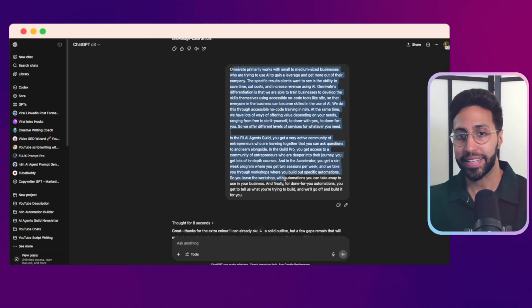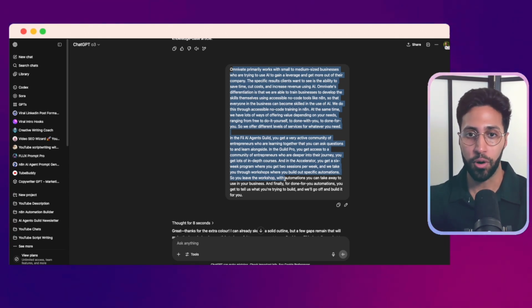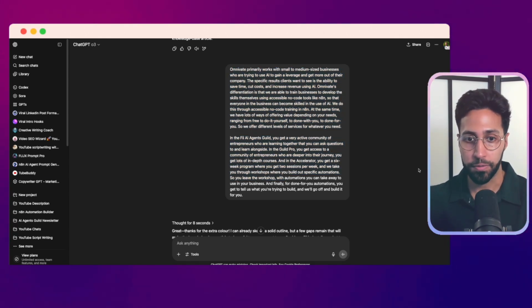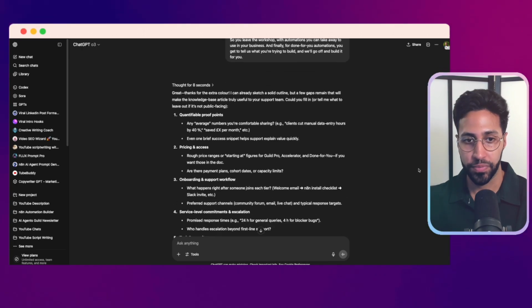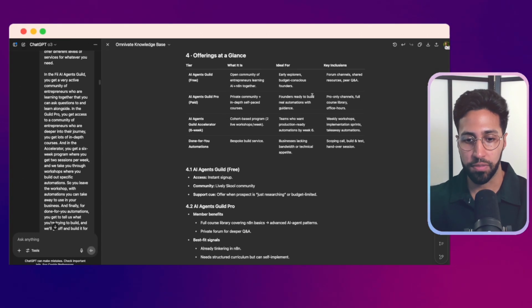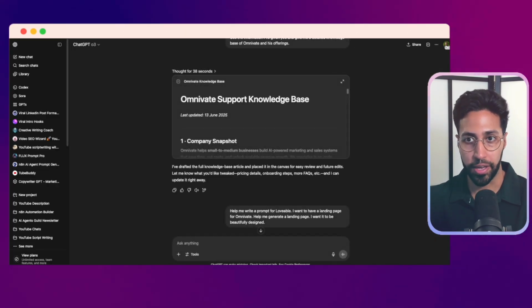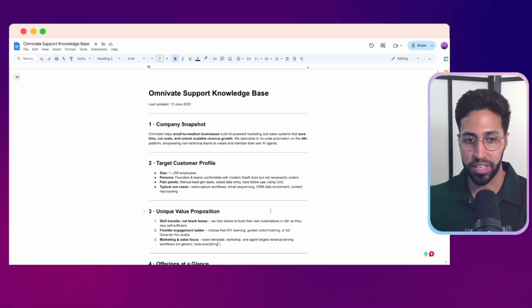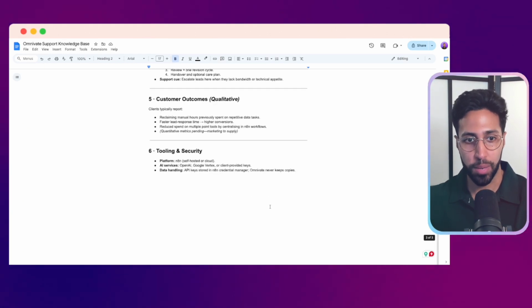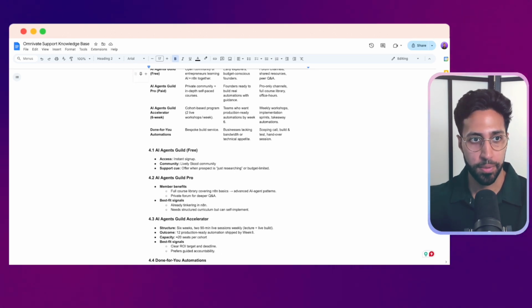I just said, give me a knowledge base, like a document that breaks this down for an AI agent. It'll be useful information to help with customer support. So basically, it went through and then it just created this for me, which is a bunch of information about my company. I just took this to Google Docs and then turned it into a PDF. So that's the process I did to create my knowledge base, and it took me maybe 5 minutes. So really quick to set up.